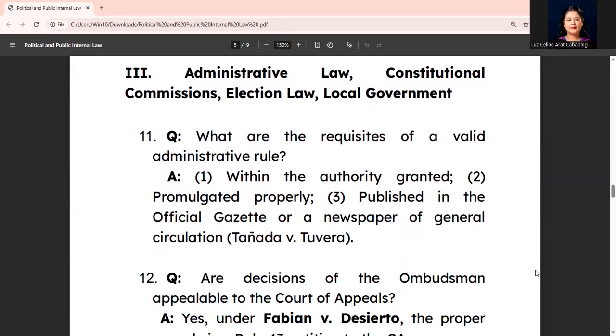All right, let's go to administrative law, constitutional commissions, election law, and local government. So question: what are the requisites of a valid administrative rule? There are 3 requisites. First, it must be within the authority granted. Second, it must be promulgated properly. And third, it must be published in the official gazette or a newspaper of general circulation. This is under the case of Tanyada versus Tubera.